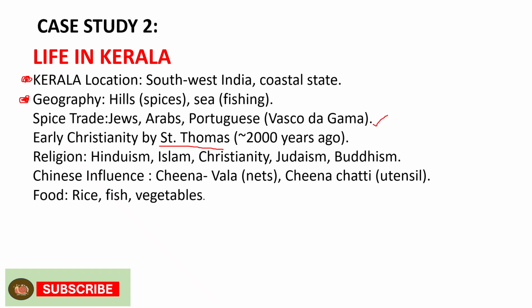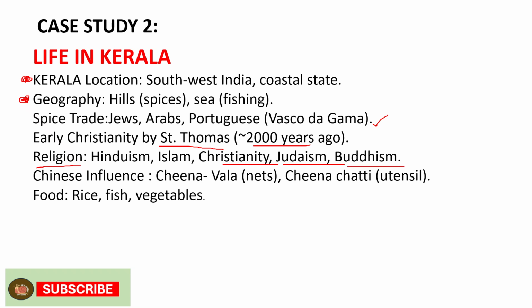Then the earliest Christianity was spread by Saint Thomas. He was one of the disciples of Jesus. It happened 2000 years ago. The major religions practiced in Kerala are Hinduism, Islam, Christianity, Judaism, and then Buddhism.